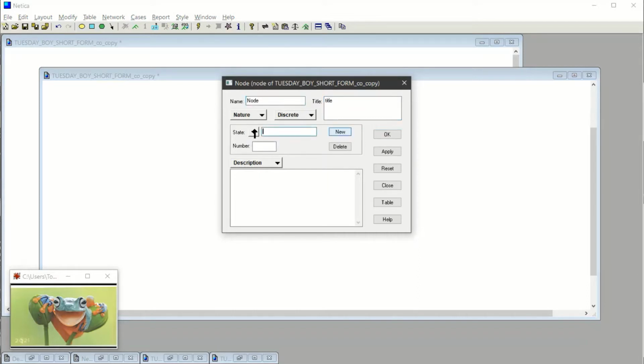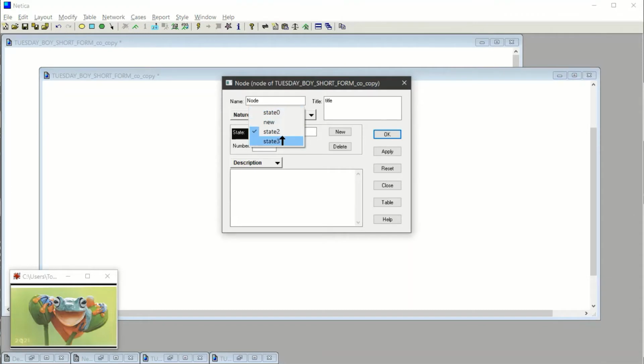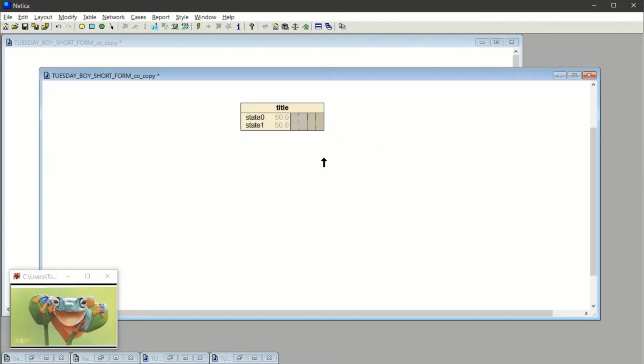I can just add a new state, and I can say new. Oh, and it doesn't like that. Oh, okay. There's a name that's missing here. It wants a name. So that's okay. I'll just reset, and I'll just delete that.